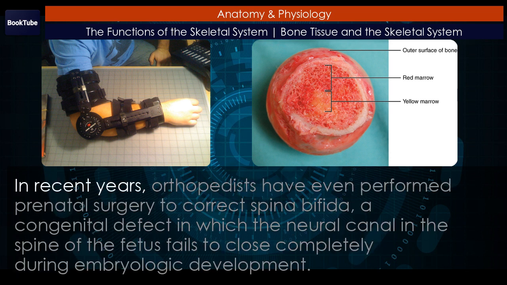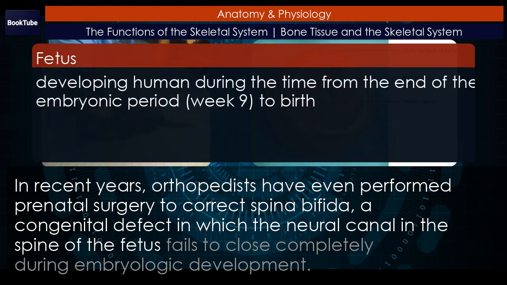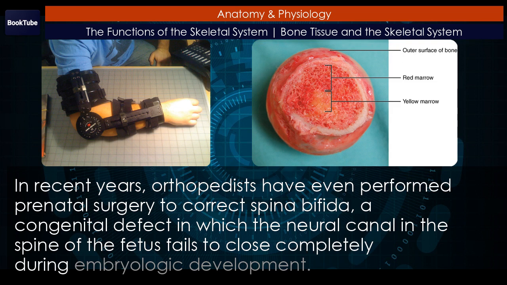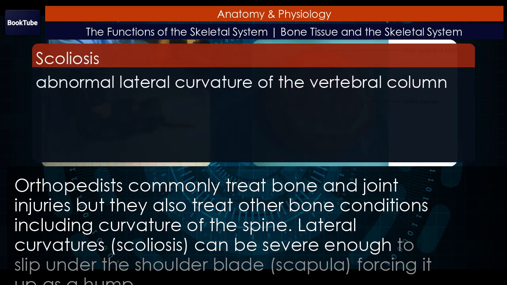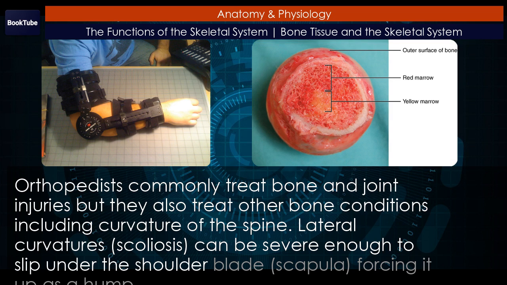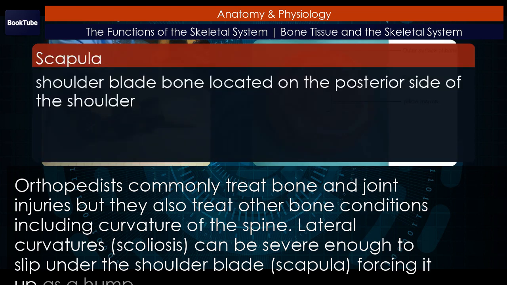In recent years, orthopedists have even performed prenatal surgery to correct spina bifida, a congenital defect in which the neural canal in the spine of the fetus fails to close completely during embryologic development. Orthopedists commonly treat bone and joint injuries, but they also treat other bone conditions, including curvature of the spine. Lateral curvatures, scoliosis, can be severe enough to slip under the shoulder blade, scapula, forcing it up as a hump.